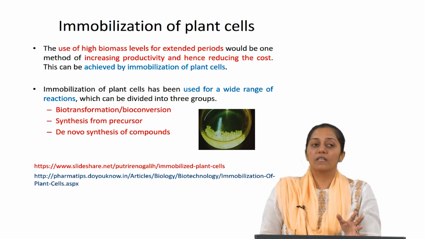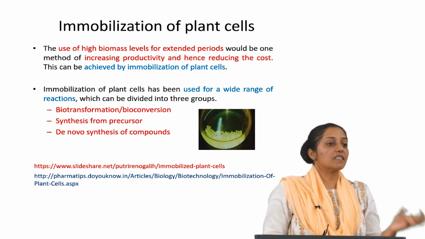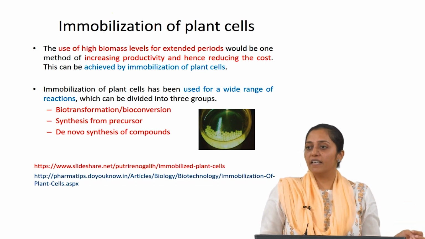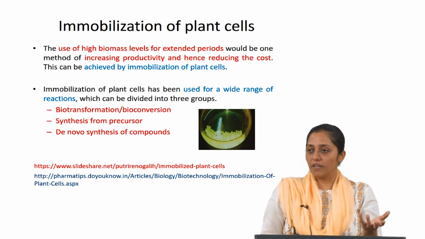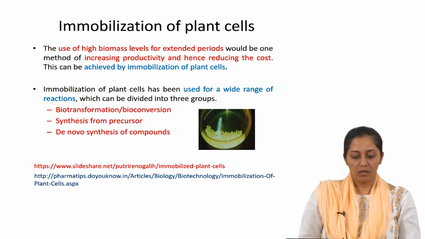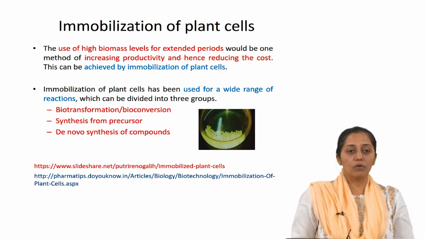Or de novo synthesis, which means that as a result of the metabolism and development of the cell, the substrate which is added finally gets metabolized, as we have been seeing in free cells, into your desired product. So, this is how the immobilized beads look like.